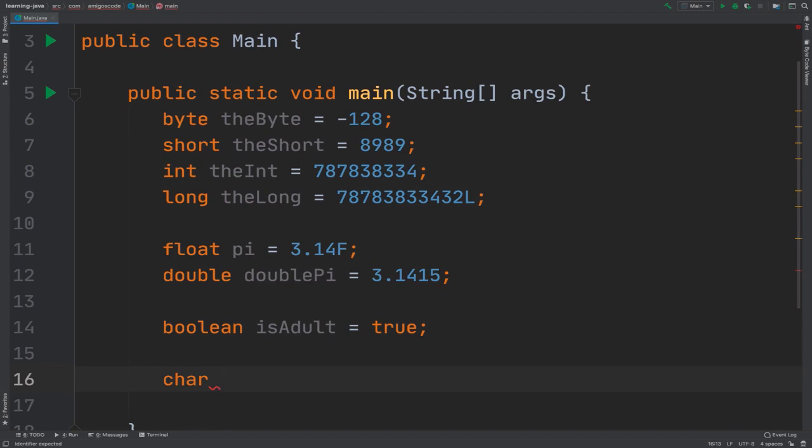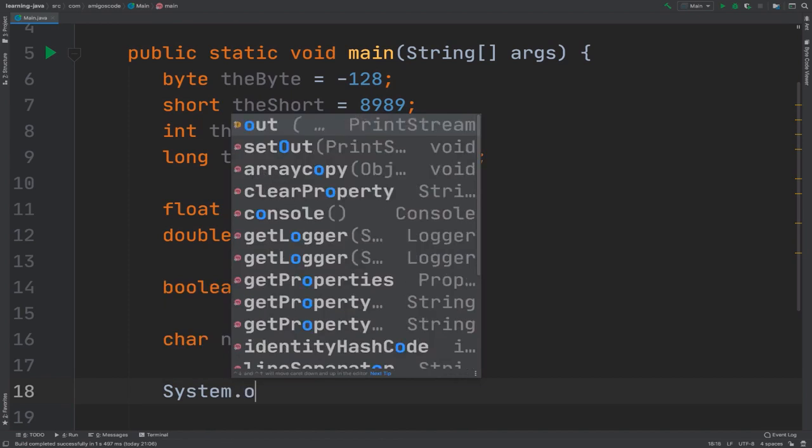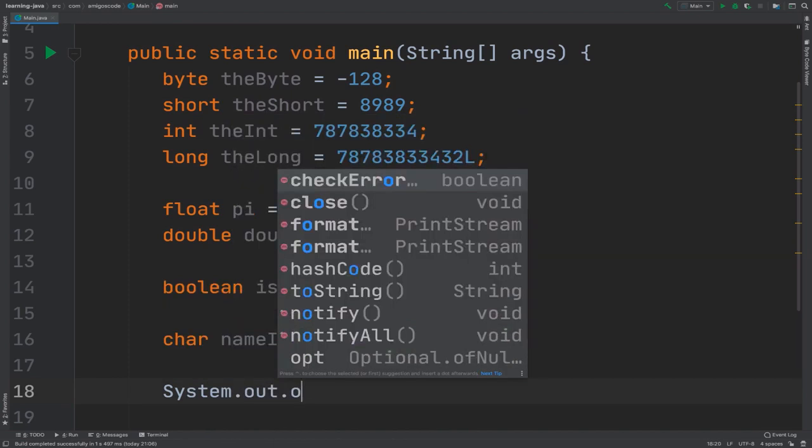So name initial equals to, and let me simply say A for Amigoscode, and make sure that this is within single quotes and not double quotes. And there you have it. So if you want to print all of these values to the console, let's simply say system dot out dot print line, and you can see that this is too much.